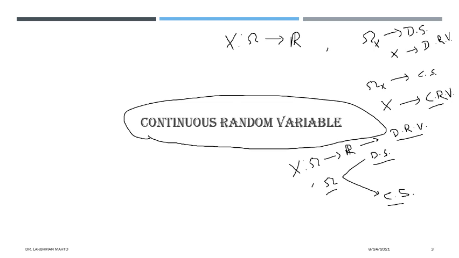Anyone? Then I will talk about the necessity of the sample space being a continuous set for a continuous random variable. If you just try to figure out this, then I will talk about the continuous case, continuous random variable. Anyone here, if you are defining a discrete random variable over a sample space omega, then tell me whether this sample space would be always discrete or it may be continuous as well. Anyone would like to comment?